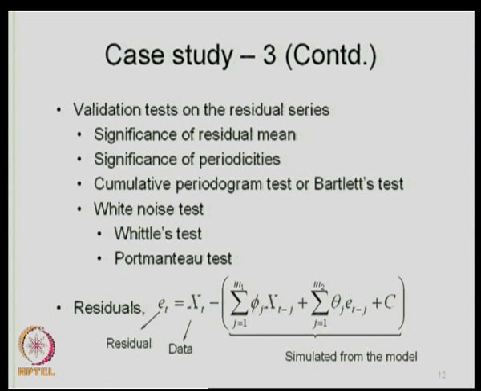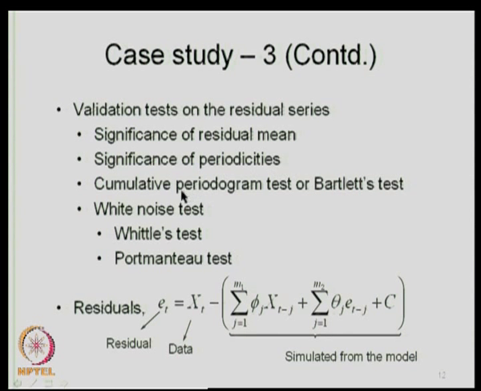On the residual series, the validation tests are done. First, we examine whether the residual series that we so obtain has a 0 mean or the mean is not significant. Then we also examine whether there are any significant periodicities present in the residual series. For the significance of periodicities, we also do the Bartlett's test.